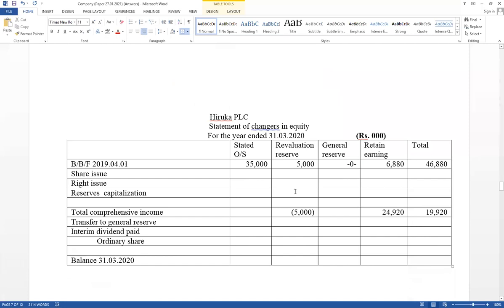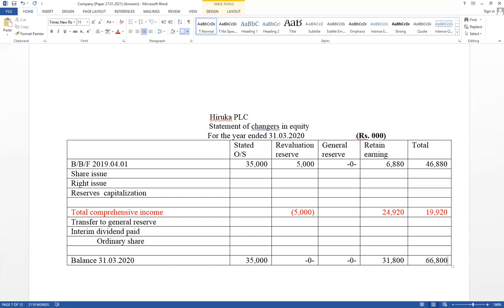Share issue is not given. And dividends paid also not given. And transfer to the general reserves is not given. 2018 paper. Right now, take total value each column. Ordinary shares 35,000. Revaluation reserve 0. General reserve 0. And retained earning total value equal 31,800. And total value. Here total amounts equal 66,800.